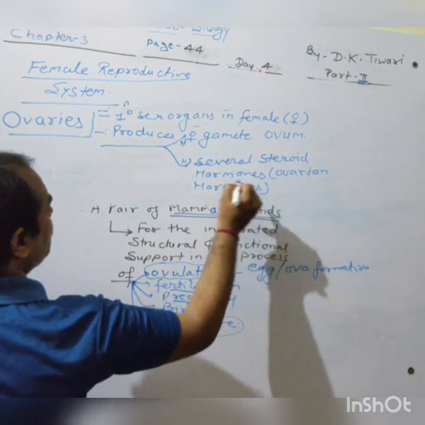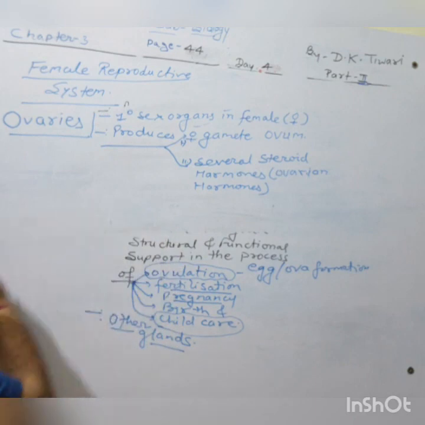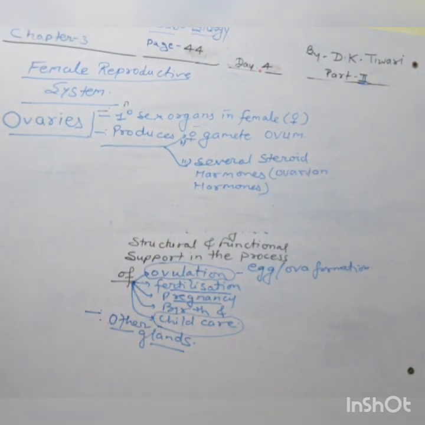Steroid hormones or ovarian hormones are produced here by the ovaries.